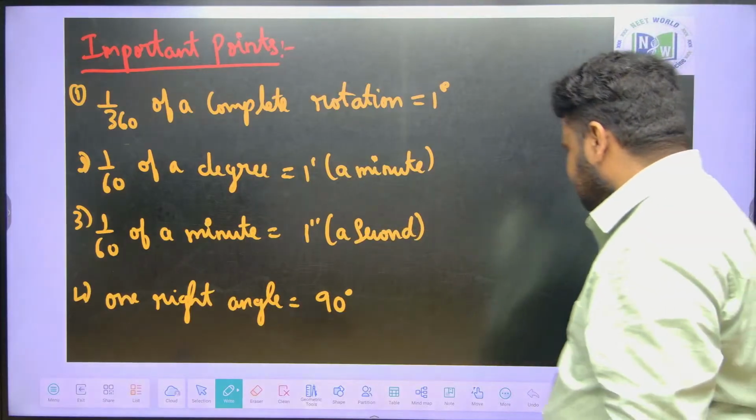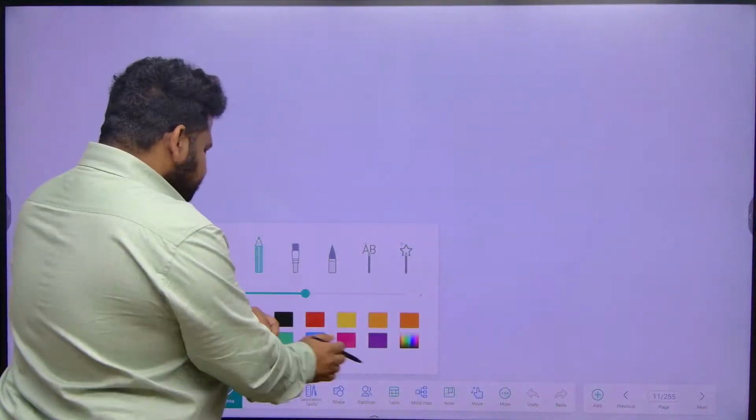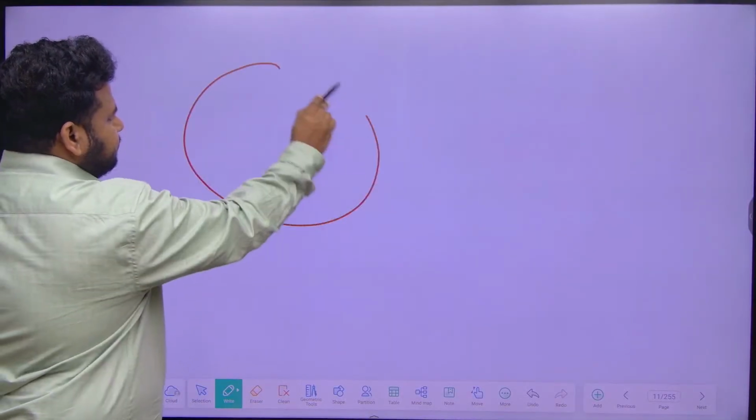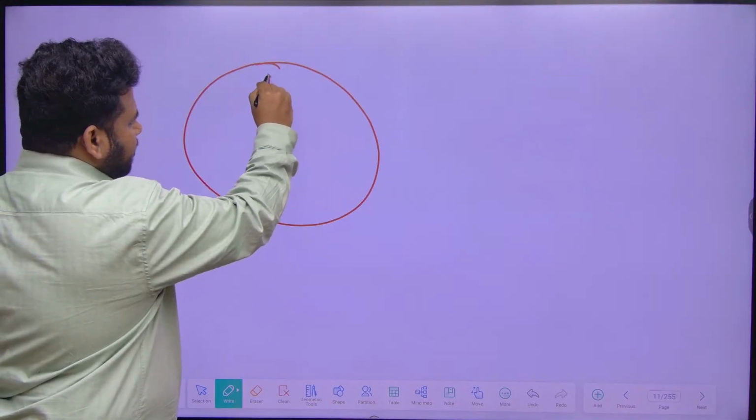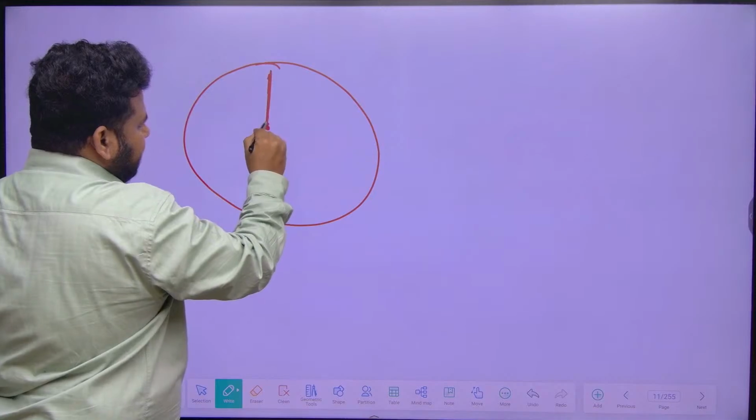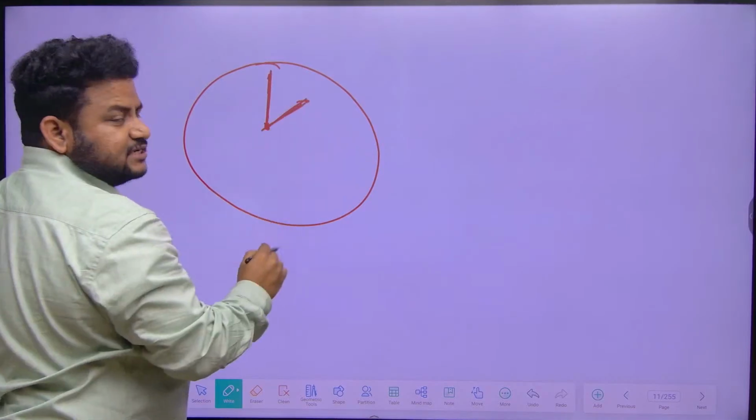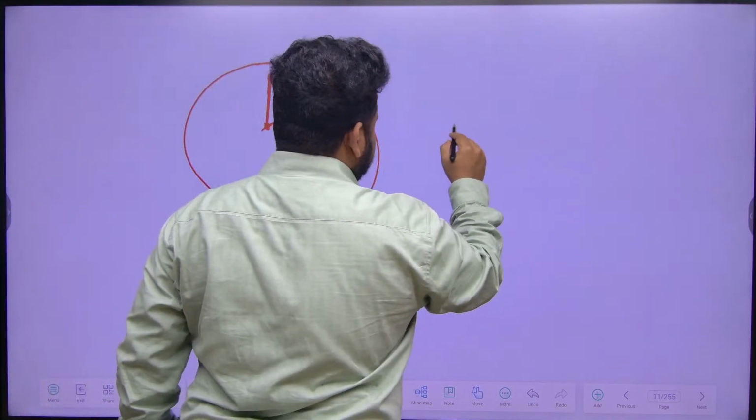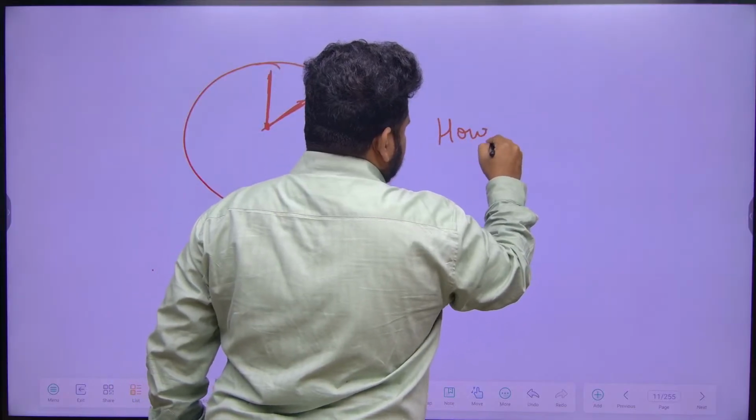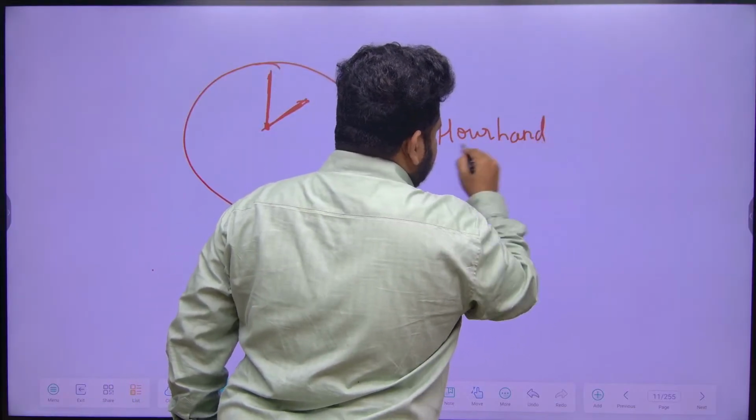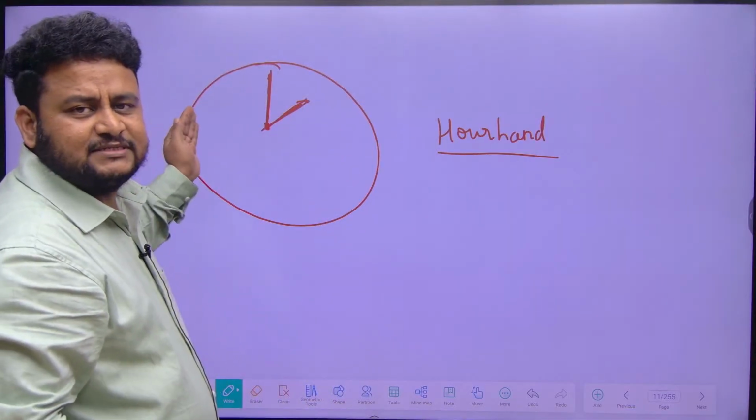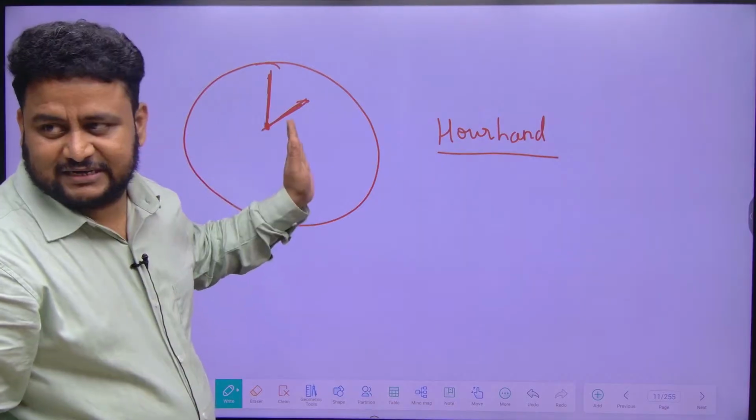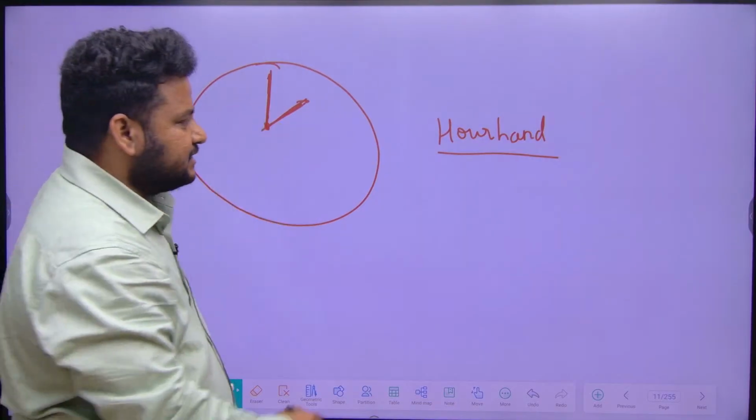See here, if we talk about this, observe carefully. Suppose we are having a clock here. This is the minute hand, and this is the hour hand. Now let us consider the hour hand. This hour hand does one complete rotation. One complete rotation means how many hours it is completing? 12 hours. Correct?